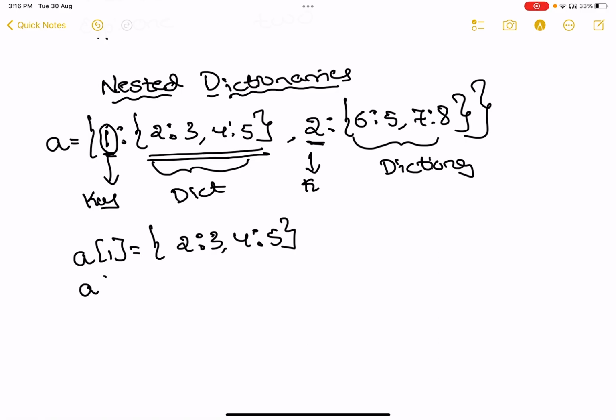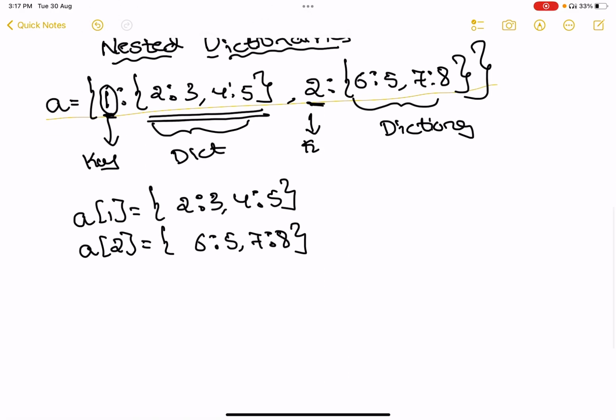In the same way, if I write a of 2, the value I get is 6 colon 5 comma 7 colon 8. So in simple terms, a dictionary inside a dictionary is called a nested dictionary. You have already studied nested arrays; in the same way, nested dictionaries. This is the first thing.